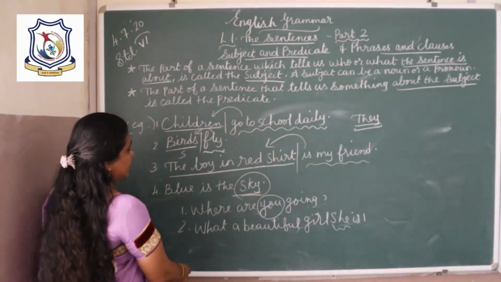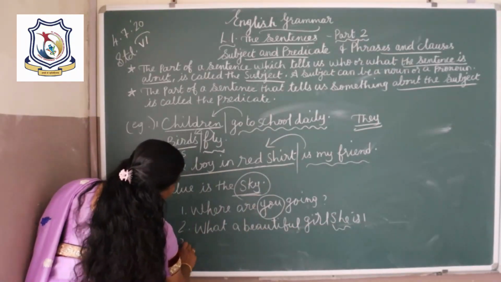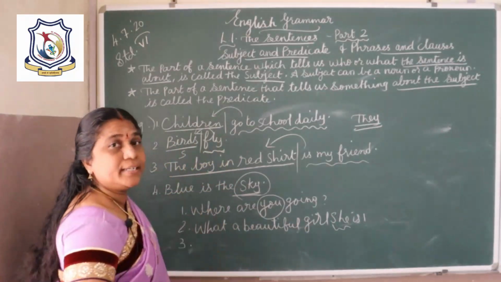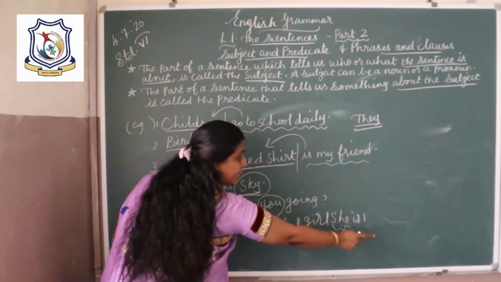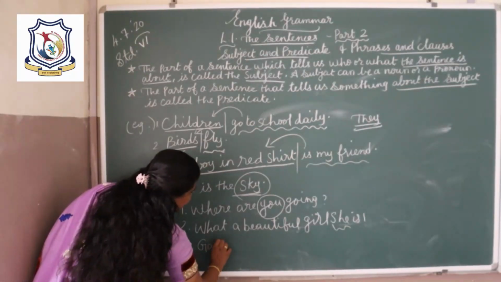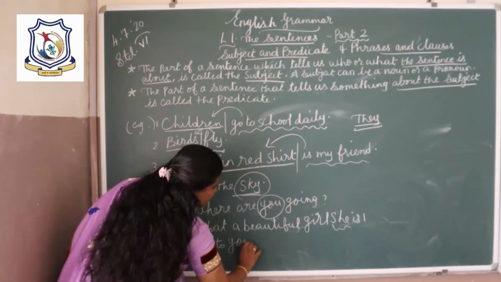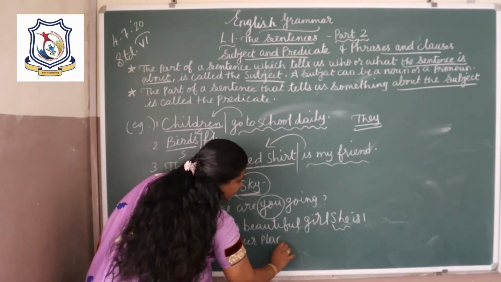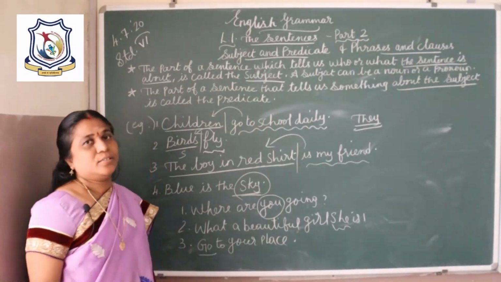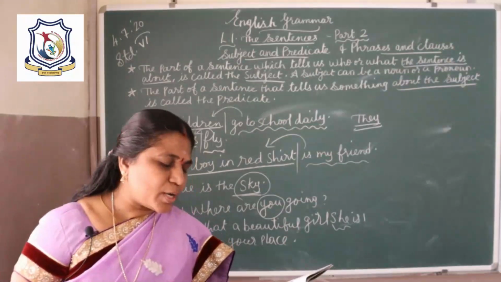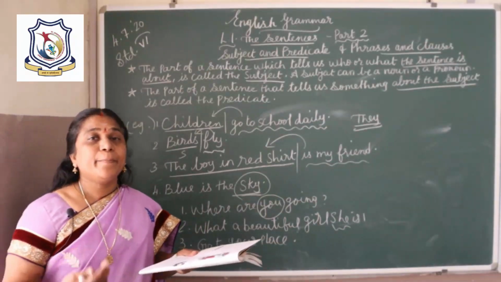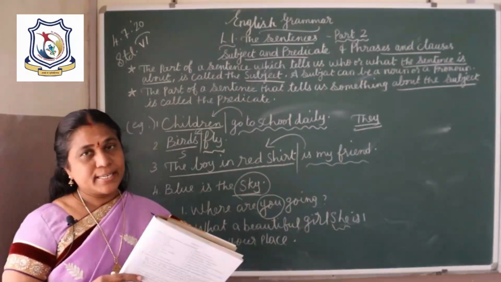So that was the interrogative sentence and the exclamatory sentence, and next the imperative sentence. Go to your place. Here the subject is not mentioned. We begin with the present tense verb. Okay, so we do not use the subject at the beginning of an interrogative, imperative or exclamatory sentence.